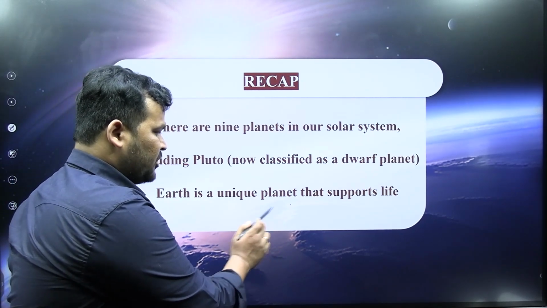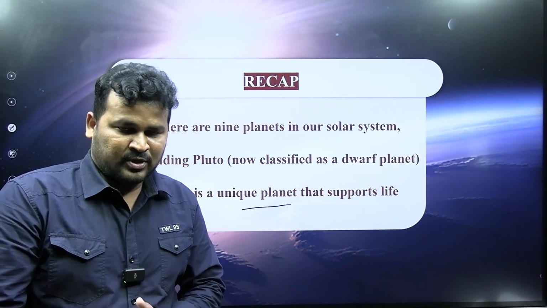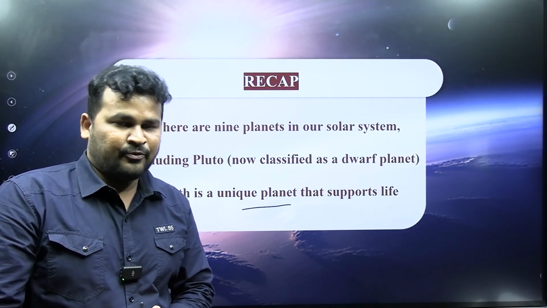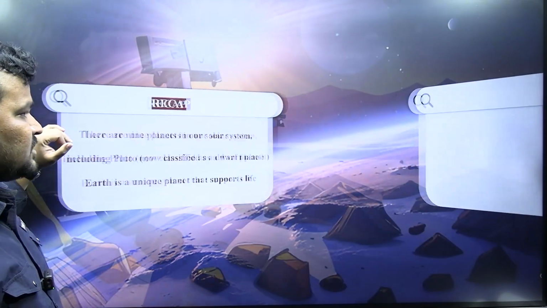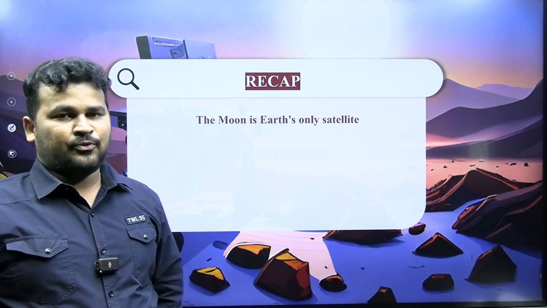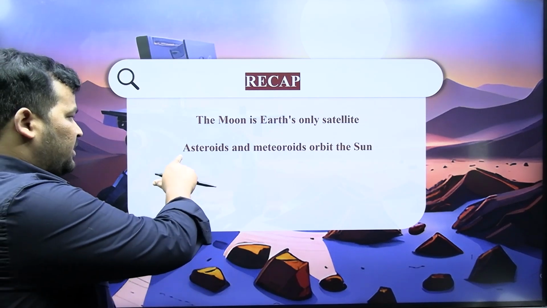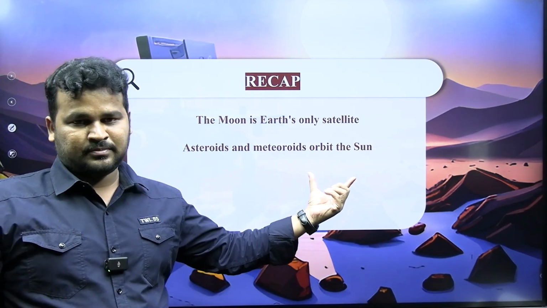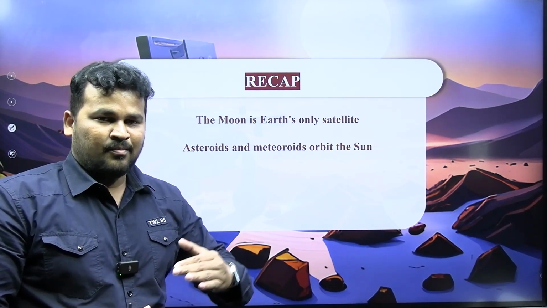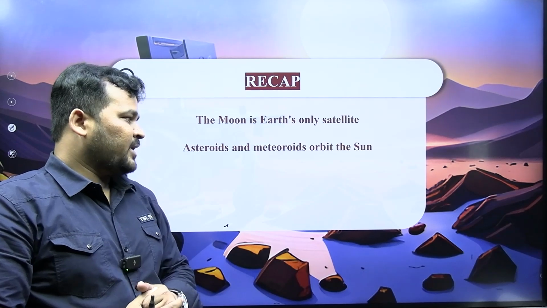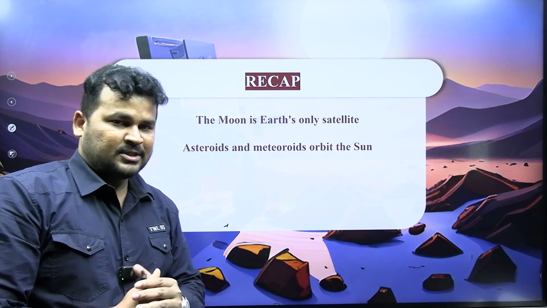Earth is a unique planet that supports life. No other planet in the solar system supports both fauna and flora. So Earth is a living planet and is also regarded as the blue planet. The Moon is Earth's only satellite. Asteroids and meteoroids orbit the Sun. But what is the difference between asteroids and meteoroids? Asteroids are in between Mars and Jupiter, whereas meteoroids are present throughout the solar system.